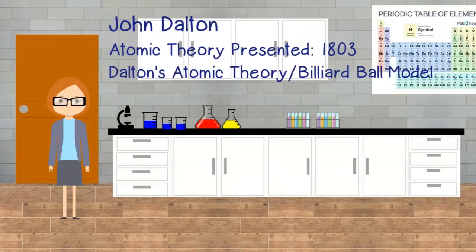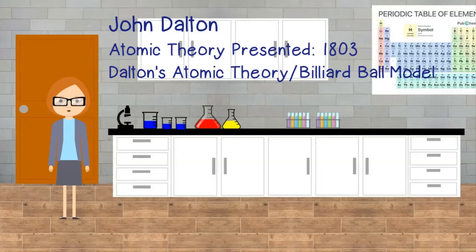The next scientist to put forward a model of the atom was John Dalton. Dalton put forth his theory in 1803. Dalton's model is known as the billiard ball model. Dalton used the advancements in science and technology to perform experiments. His work is known as Dalton's atomic theory.